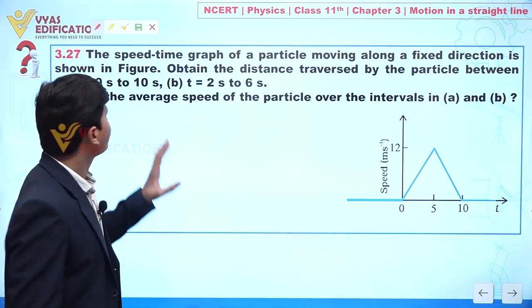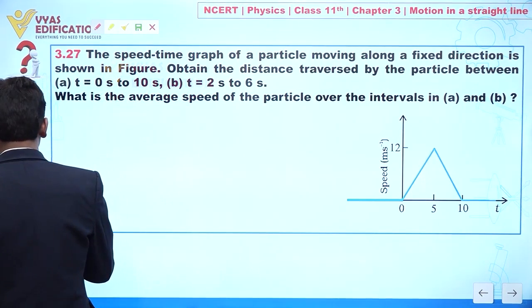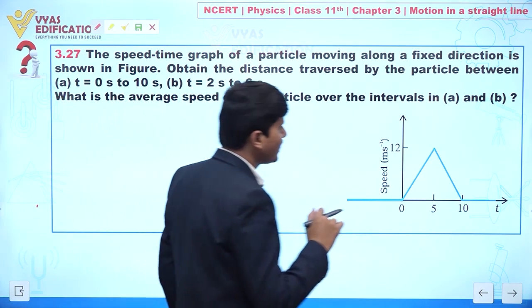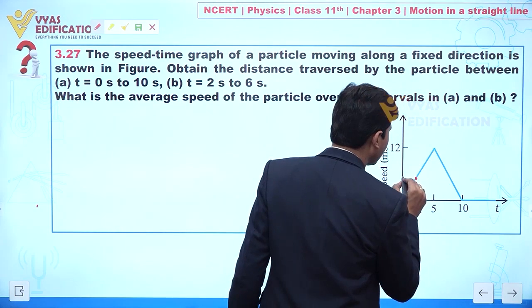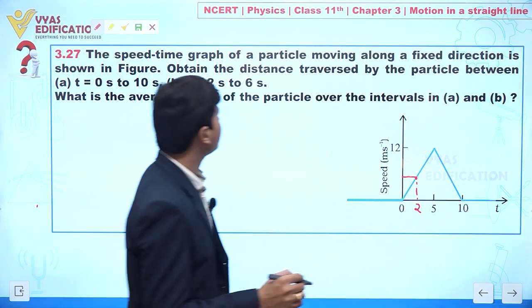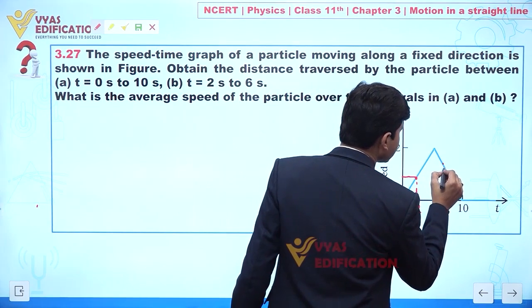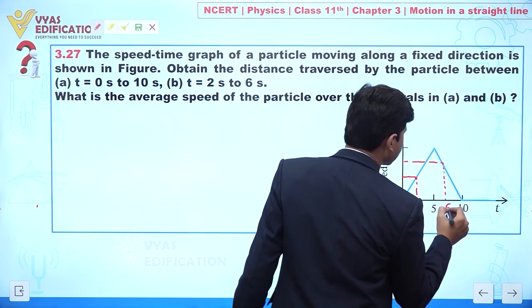Now if we find t equal to 2 second to 6 second. Concentrate. Now we can say, where is t equal to 2 second? Let's suppose at this point. Here we have t equal to 2 second, and from t equal to 2 to t equal to 6 second. So let's suppose this is 6. So this is 6 second.